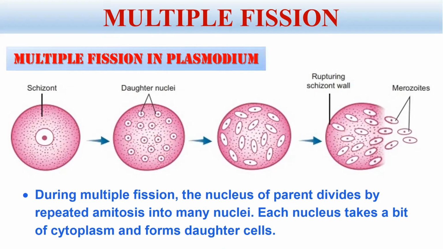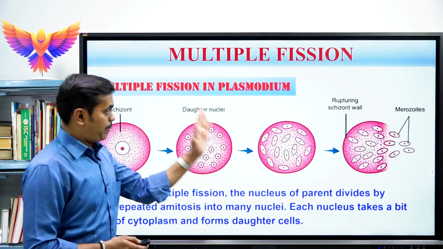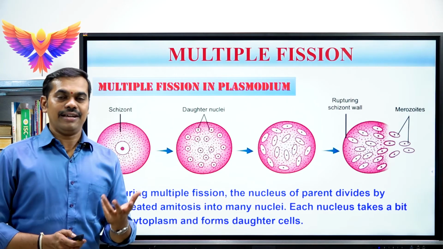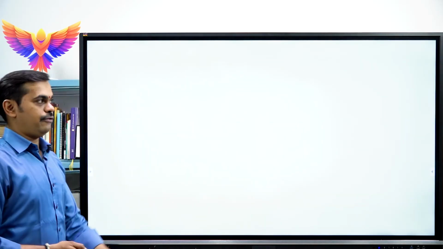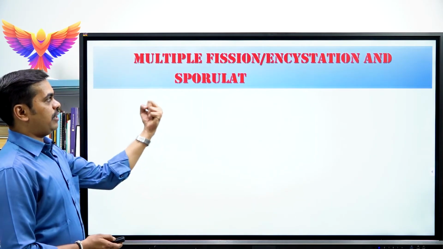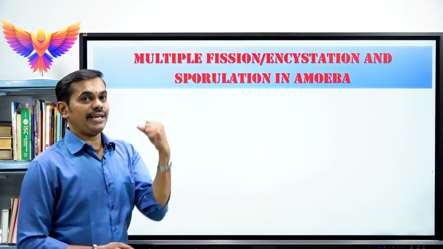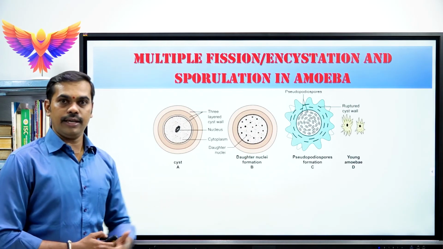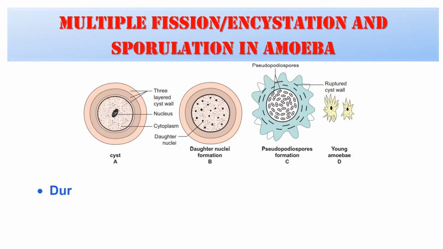Okay, next. After learning about the multiple fission in Plasmodium, next we will be moving on to the second best example for multiple fission, which is called as multiple fission in amoeba. It is also called as encystation and sporulation in amoeba. See, look at that image. See, in amoeba what happens?